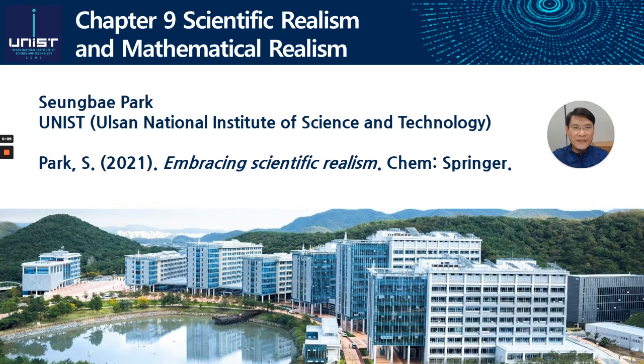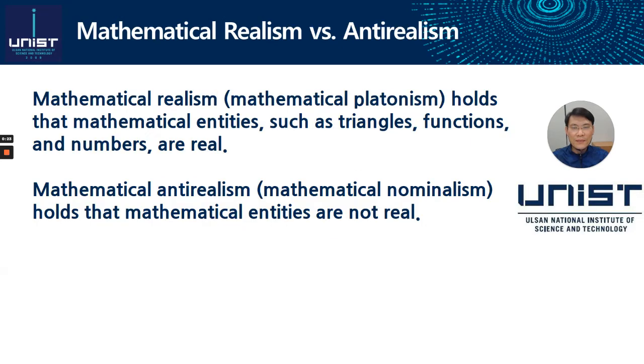In this video, I briefly summarize Chapter 9 of my book, Embracing Scientific Realism. The target viewers of this video are the philosophers of science and mathematics who have already published and aim to publish more on scientific realism and mathematical realism. Mathematical realism holds that mathematical entities such as triangles, functions, and numbers are real. By contrast, mathematical anti-realism holds that mathematical entities are not real. In this chapter, I criticize mathematical realism and defend mathematical anti-realism.